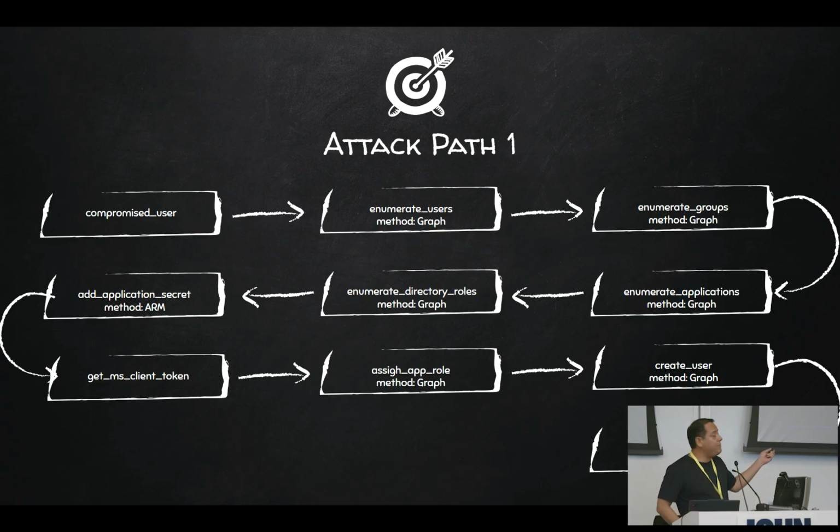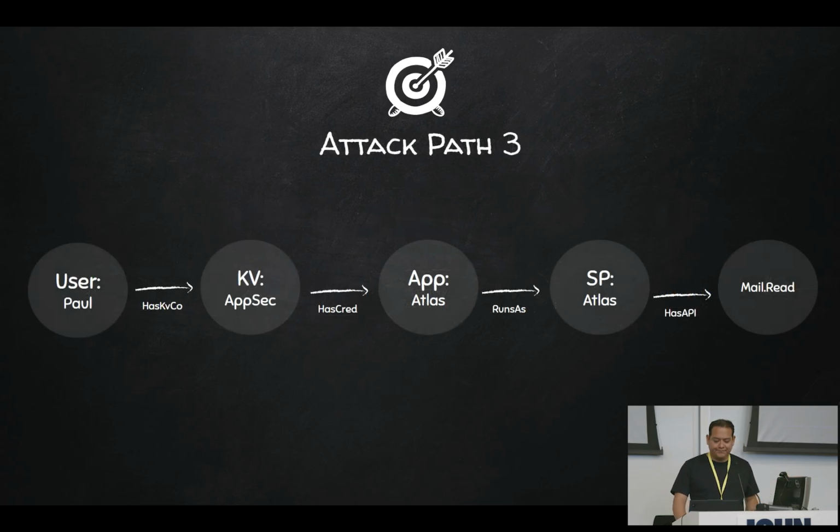We add an application secret because this user is the owner of the app. Then we authenticate as that app registration or service principal. We assign ourselves a new role that will allow us to assign any Entra ID role. We create a new user, Lex Luthor, and then promote that user to global administrator.